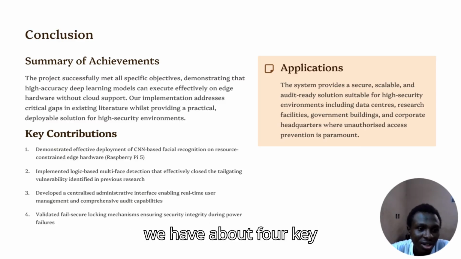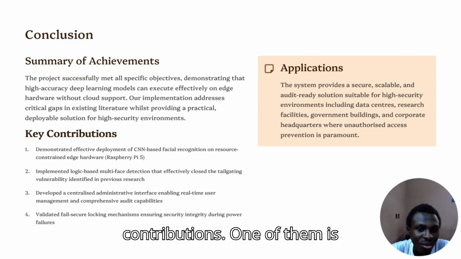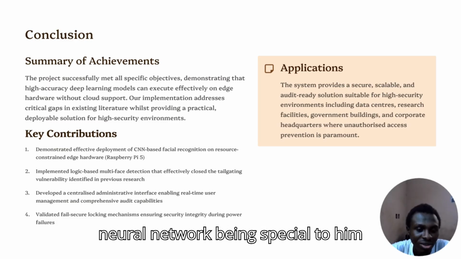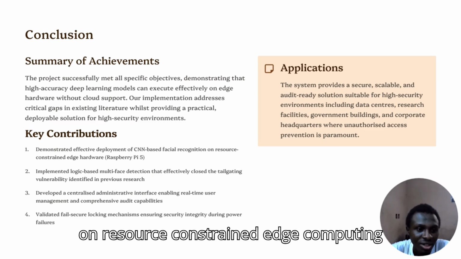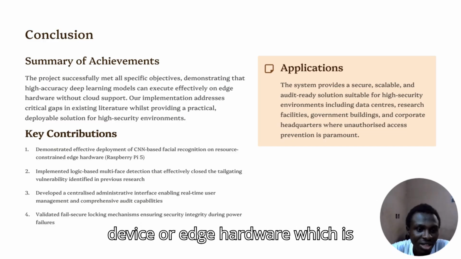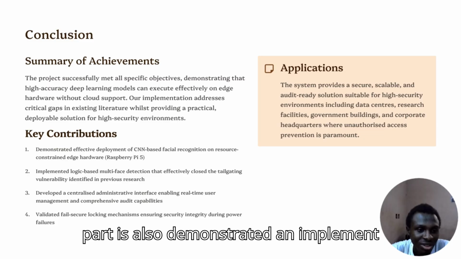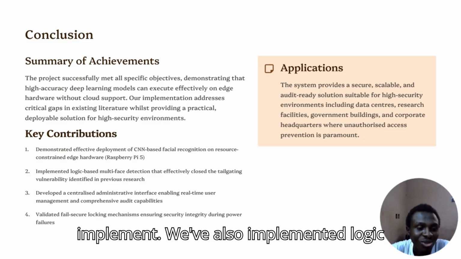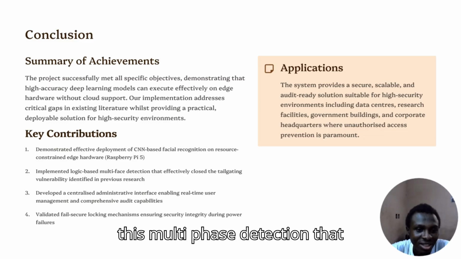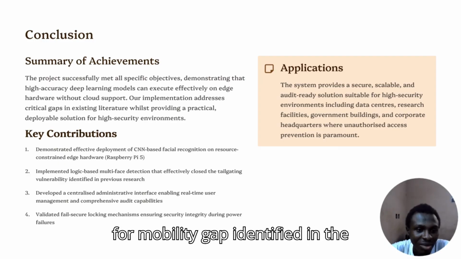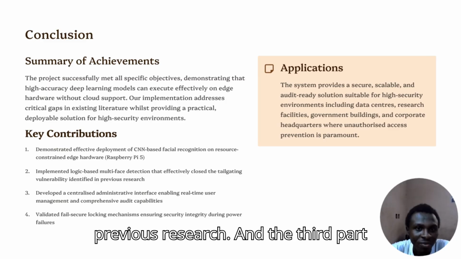Below are some of our key contributions. We have about four key contributions. One of them is that the system has demonstrated effective deployment of convolutional neural network-based facial recognition on a resource constrained edge computing device, which is the Raspberry Pi. The second is that we've implemented logic-based multi-phase detection that effectively closed the tailgating vulnerability gap identified in the previous research.